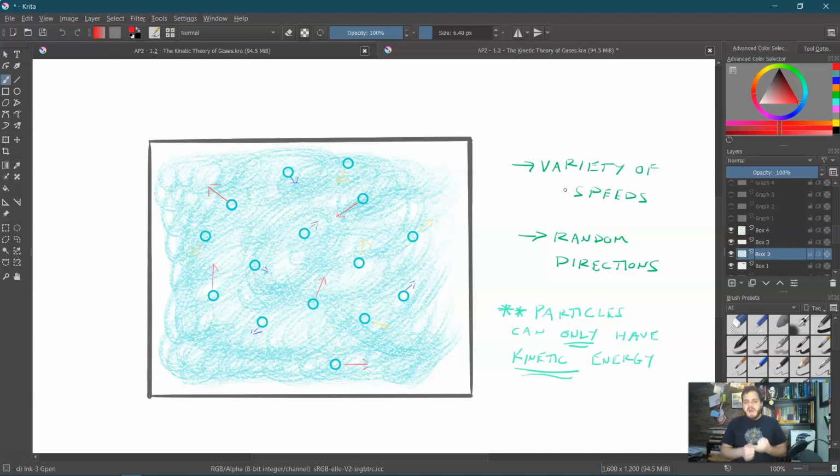And you might say, well, they obviously have thermal energy. Well, the gas has thermal energy, but we just say the particles have kinetic energy. The gas as a whole has thermal or internal energy, but the particles can only possess, and this is key, kinetic energy. The only type of energy they have is from movement.